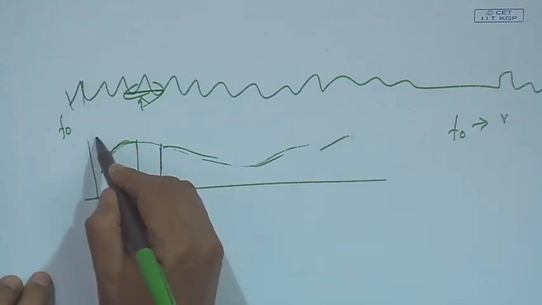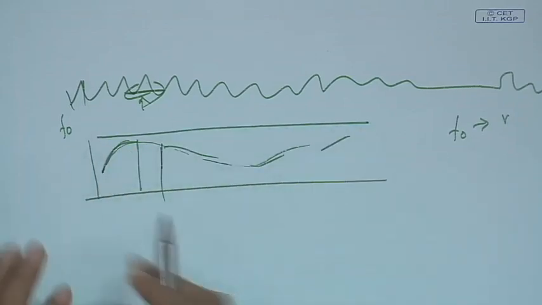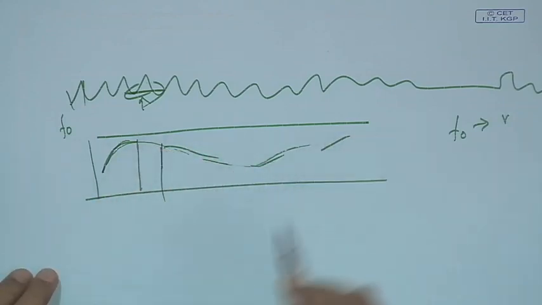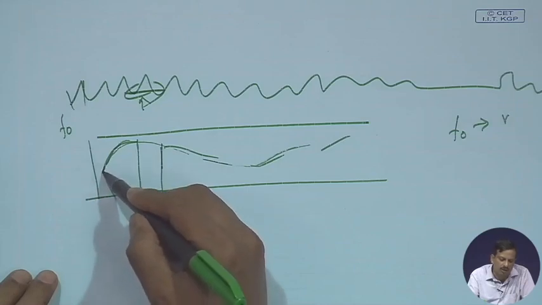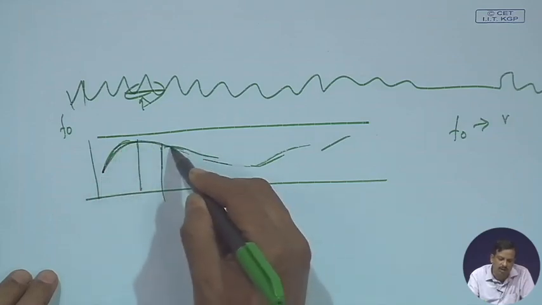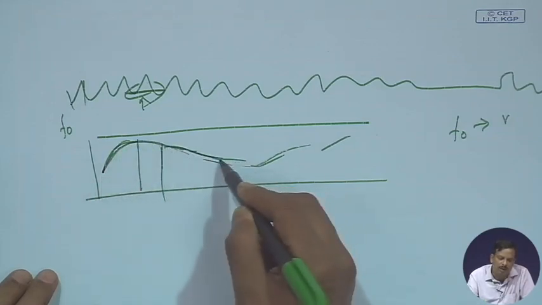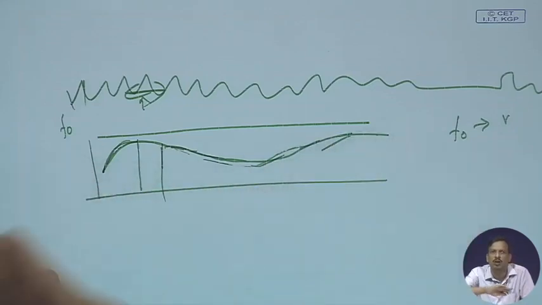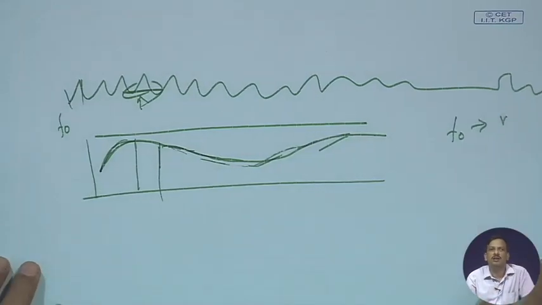So, F0 is not flat for the whole signal, it is moving along the signal. And if I model it as a continuous model using a spline curve, I find the F0 is moving in a particular rhythm or pattern, that is called intonation.